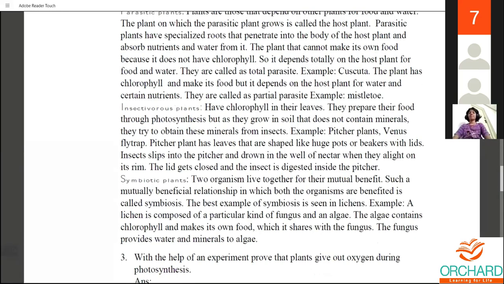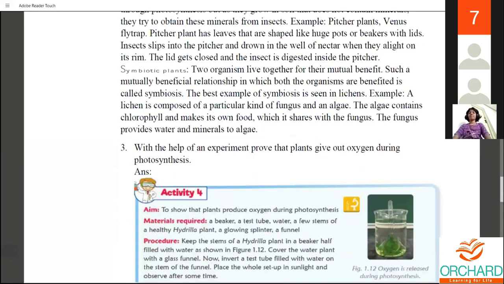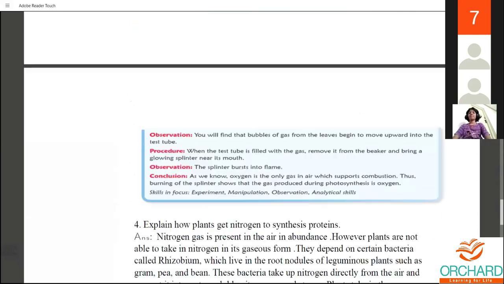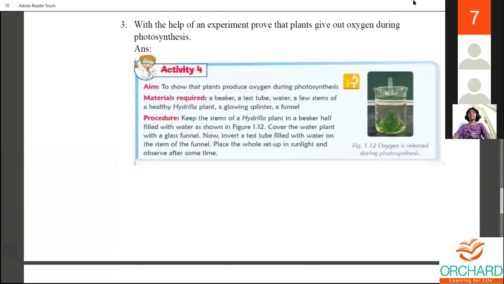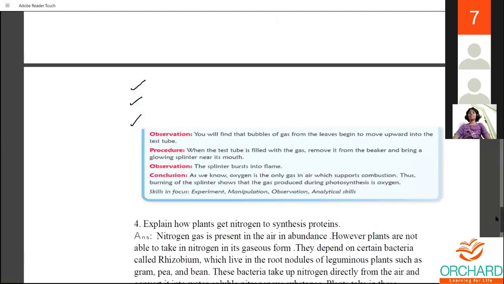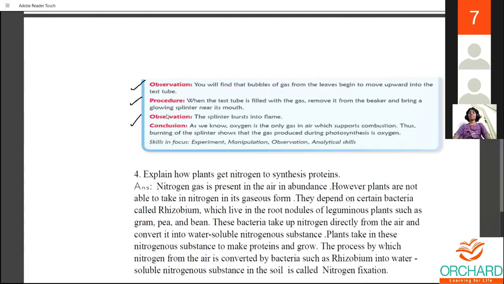All right. So the third detailed answer is about the experiment to prove that plants give out oxygen. They have asked you to explain the experiment. So you write the aim first, next the materials required, third the procedure, and followed by the procedure come the observation and the result.